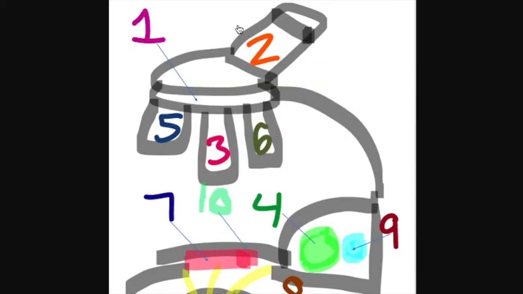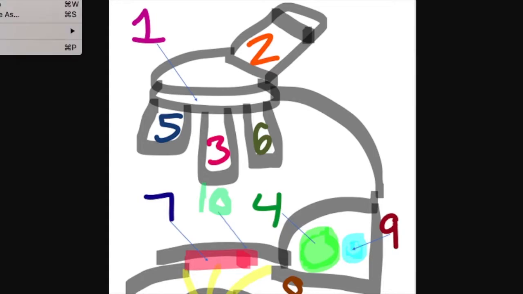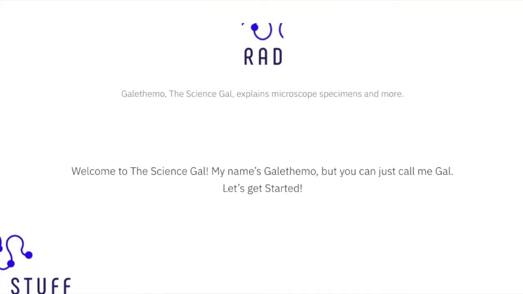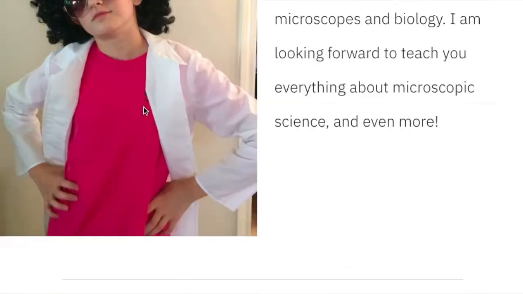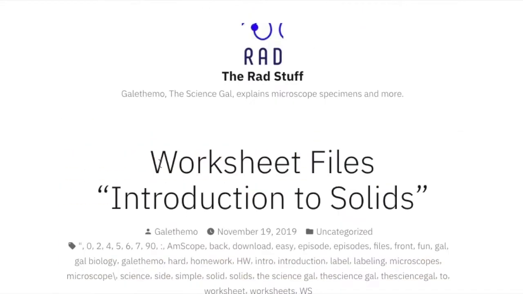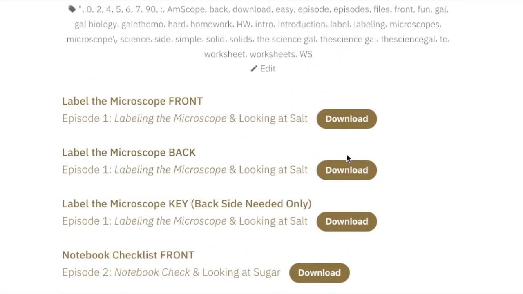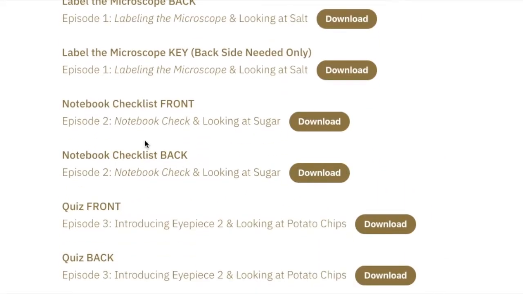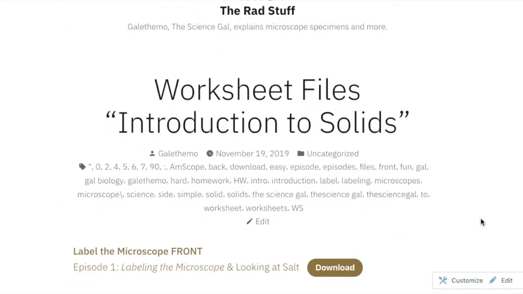If you want to do it a different way, you can click File when you're on the page, and then press Print here. That might be the easier way. To get to the back of this page, you will go back to the website and back to the post, and then download the back side. And then there are also keys for it, so you don't have to go over it by yourself. This is how you would get worksheets from the Science Scout website.